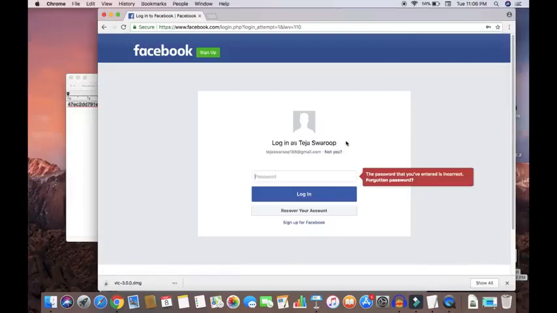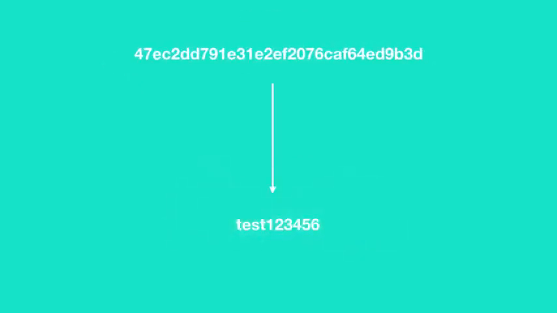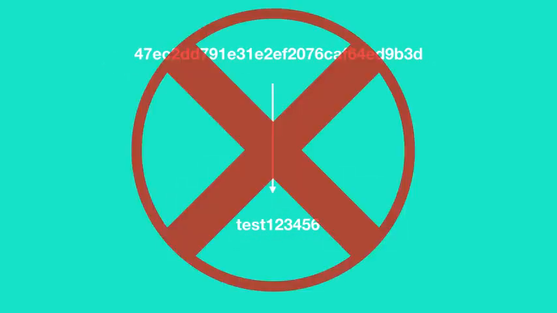So what does the hacker do now? Intuitively, the only possible way is to reverse the hash into its plain text form. But this is highly impossible because a hash is a one-way function, and the plain text form of a hash cannot be obtained from the hash itself. That is how hashing algorithms are designed. So what now? This is when the strength of the password comes into play.